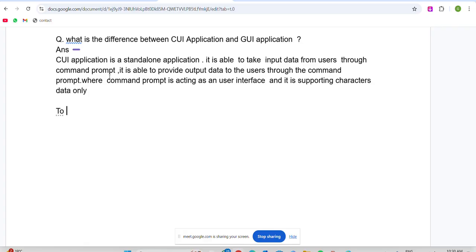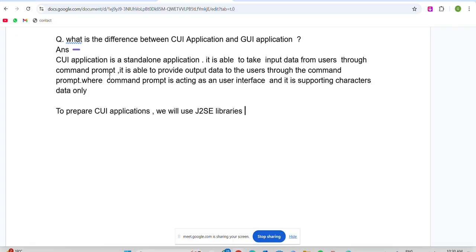Next, observe very clearly what I am saying. To prepare CUI applications, we will use J2SE libraries. J2SE is nothing but Java 2 Standard Edition.